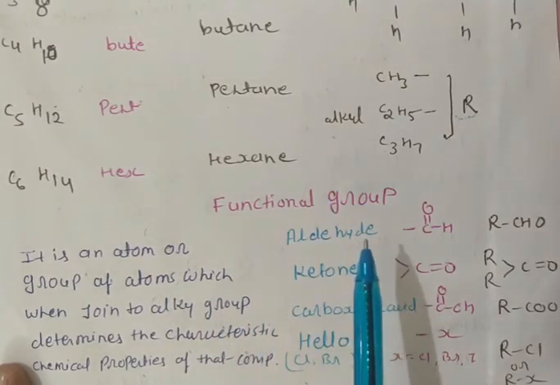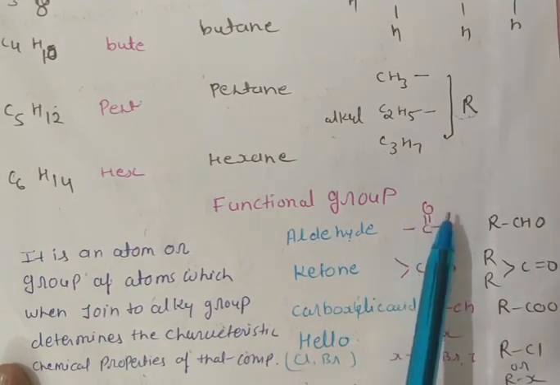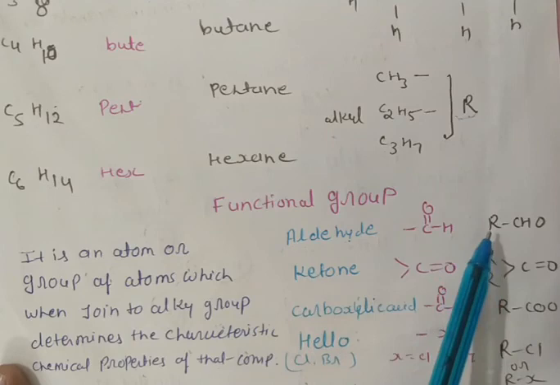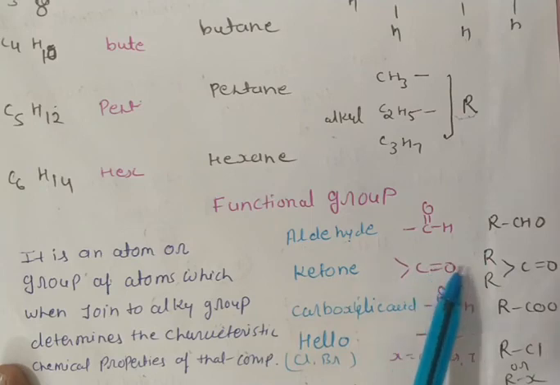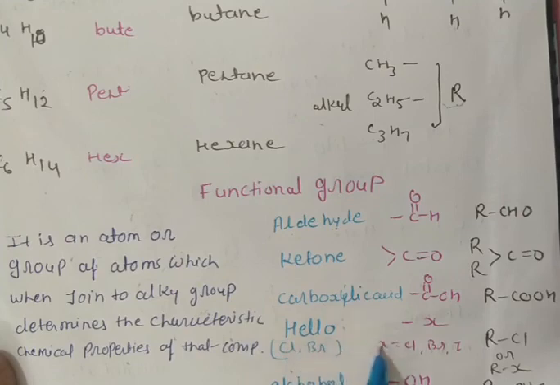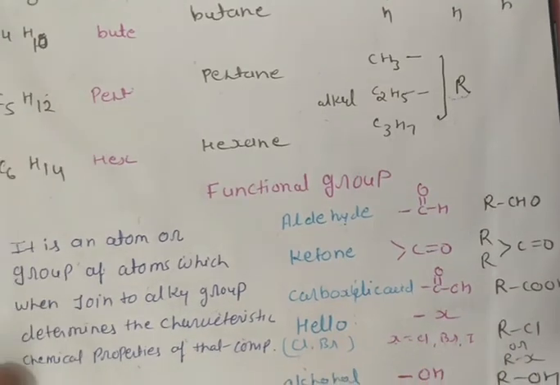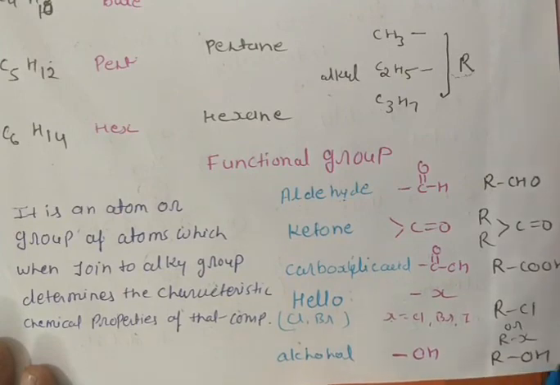There are many functional groups which you have to study. First is aldehyde. Here more than 1 atom is present, so it is a group of atoms: CHO, RCHO, where R is the alkyl group. C double bond O is the symbolic form of the carbonyl group. Then carboxylic acid, C double bond OH, RCOOH. Then the halo group, represented by X. X means chlorine, bromine and iodine, so you can write RCl or RX. One more functional group is alcohol, OH, and it is ROH.